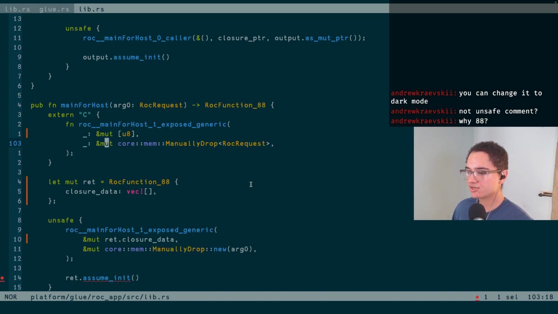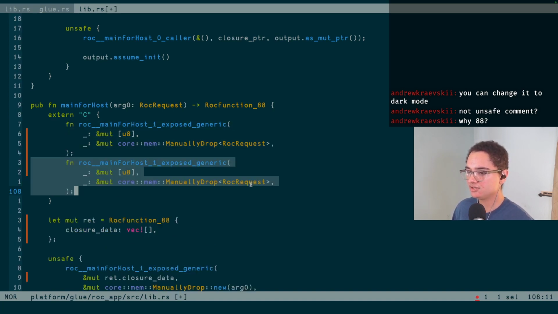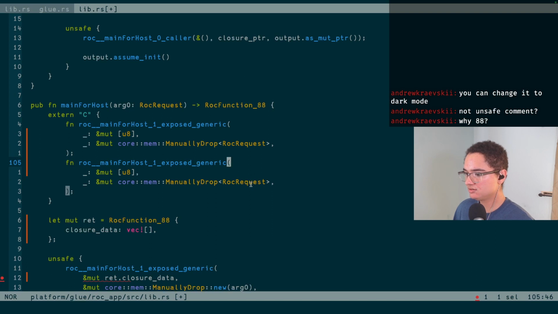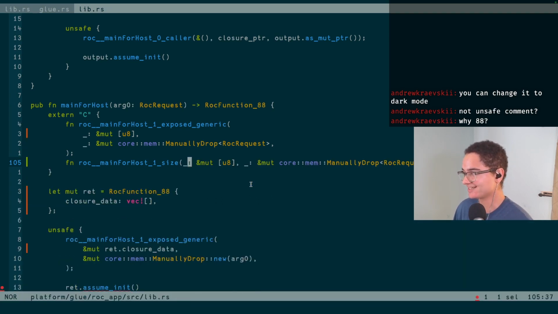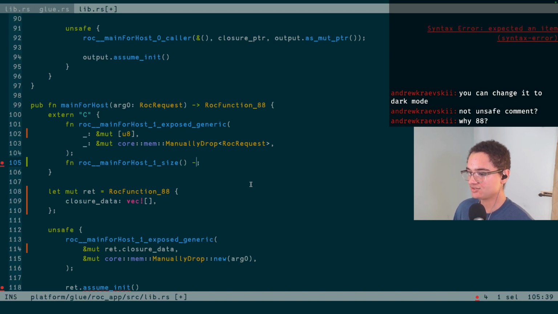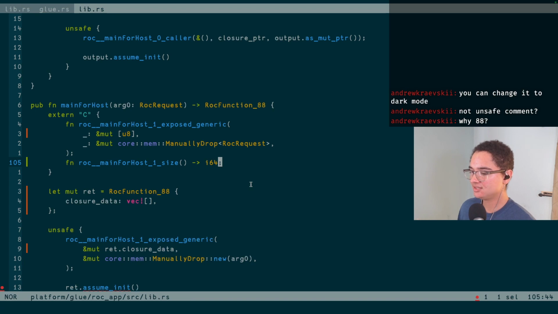Now, the other important thing is there's another function here that we actually need to call. I think it is just Roc for host 1 size. I'm hoping that's the right name. I'll have to double check that later, but not important yet. It's a simple function. It just returns an I64 of the size. And so this will tell us how many bytes the closure capture is, and that's how many bytes we want this to be.